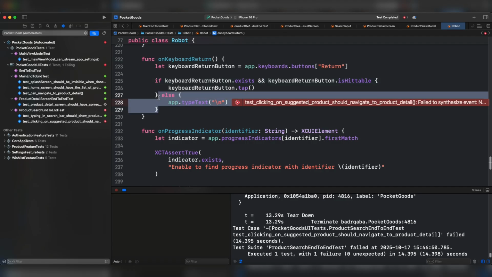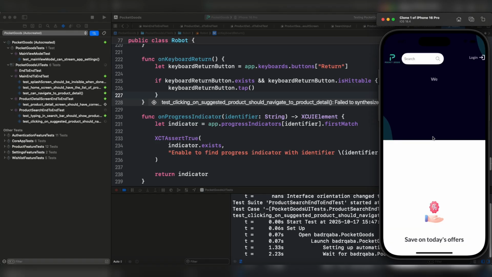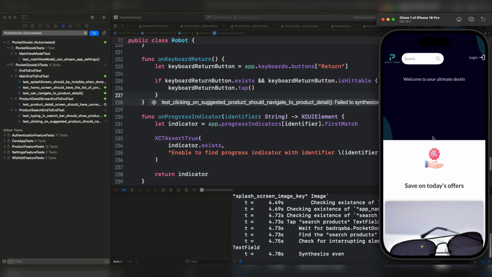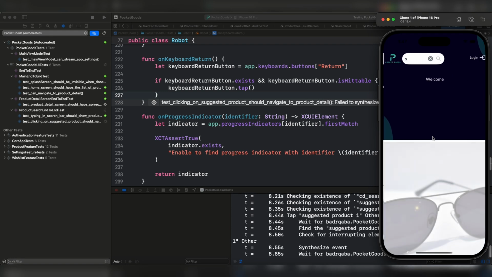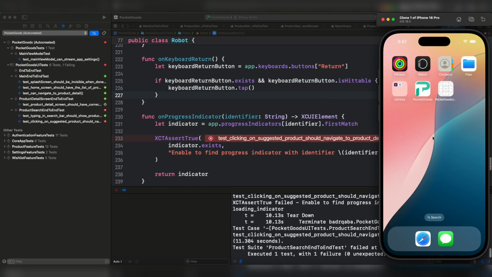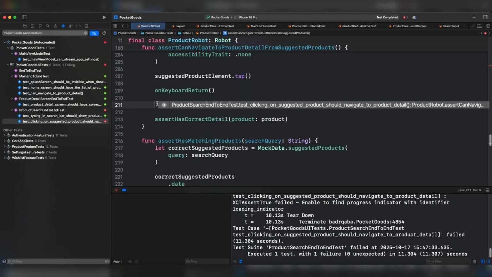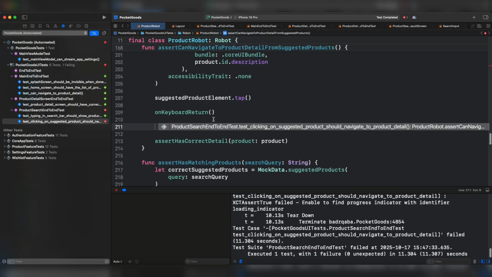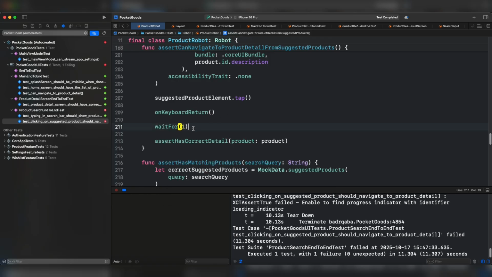Therefore, I'm going to delete this and run the test. And the progress indicator is not visible. Instead of page is ready, we're gonna just do here assert has correct detail. You can add here wait for 1 second.